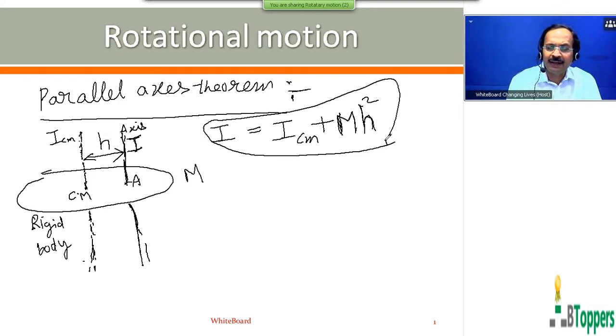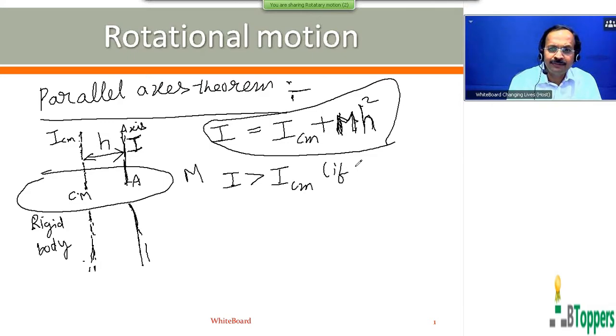This equation we call the parallel axis theorem. In this equation on the right hand side, the second term is always positive. Total mass of the rigid body is always positive, h square is positive. That means the moment of inertia of a rigid body about any axis which does not pass through its center of mass